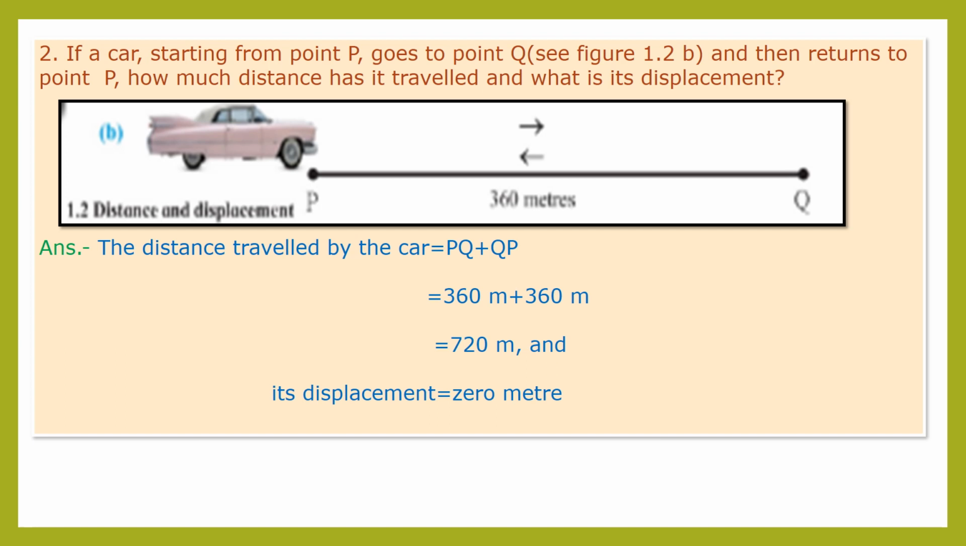And we have to calculate the displacement. So we consider the starting point and the finishing point. The starting point is P and the car comes back to point P only. So the starting point and finishing point are the same. So the displacement of the car will be 0 meter. I hope, children, it is clear to you what is distance and displacement.